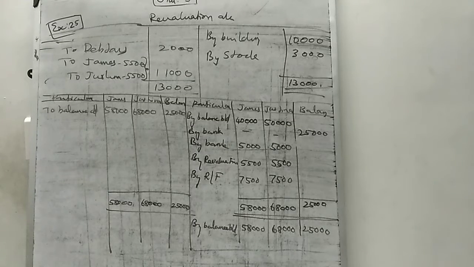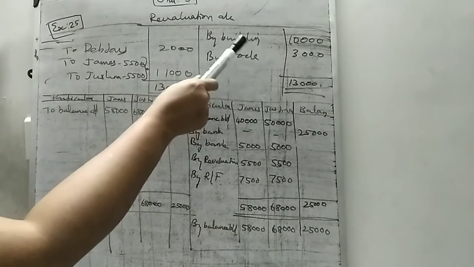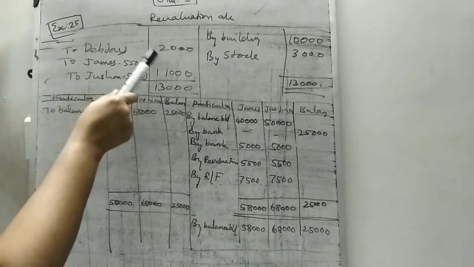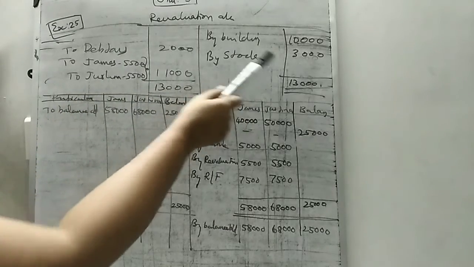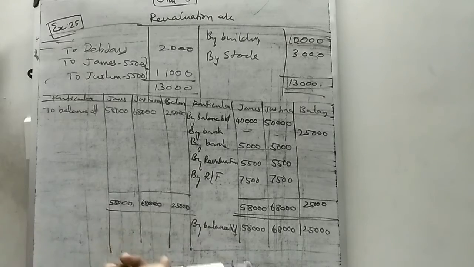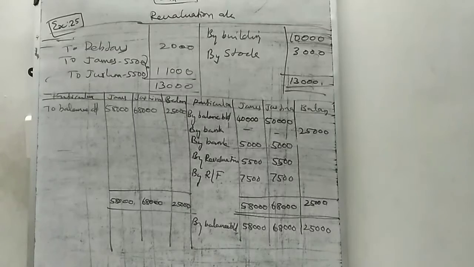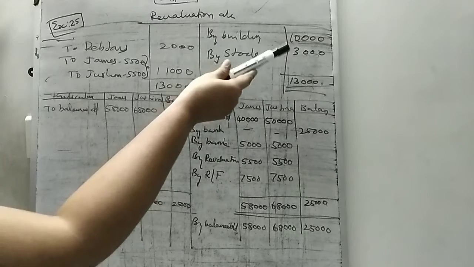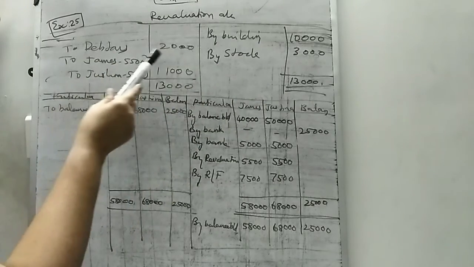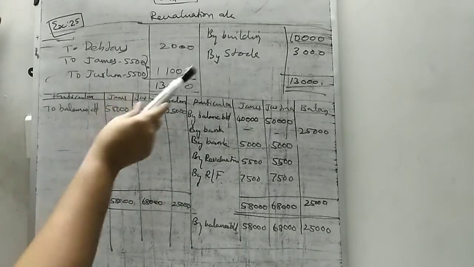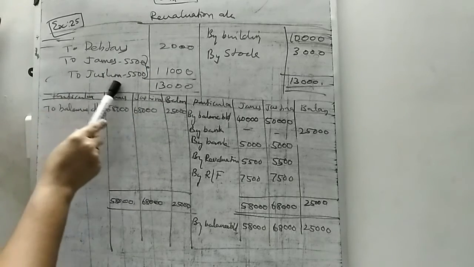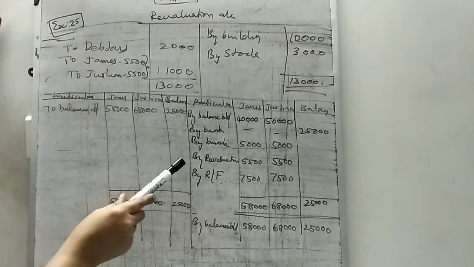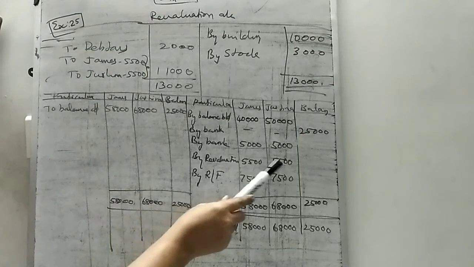Now listen on the board. See, revaluation account. Only building and stock value increased, goes to this side. Debtors decreased 2,000, building 10,000, stock 3,000. That is the difference between the value given in the balance sheet and the revalued value. Debtors decrease in value 2,000. So the balance goes from revaluation account to James and Justina. This 5,000 by revaluation in capital account.